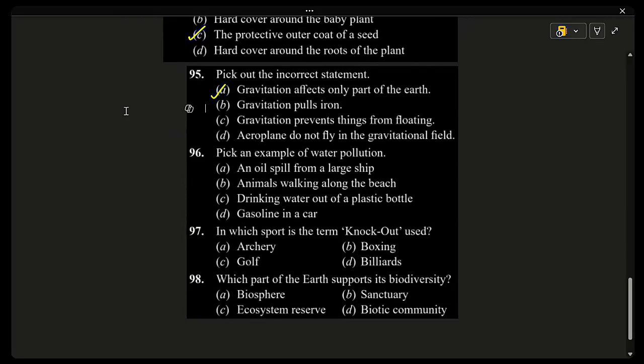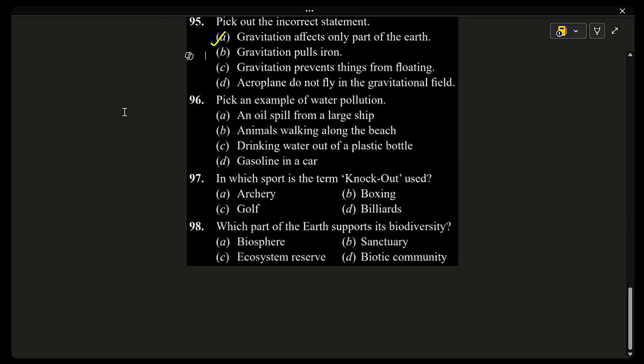Next question. Pick an example of water pollution. An oil spill from a large ship, animals walking along the beach, drinking water out of a plastic bottle, and gasoline in a car. So we have to pick an example of water pollution.